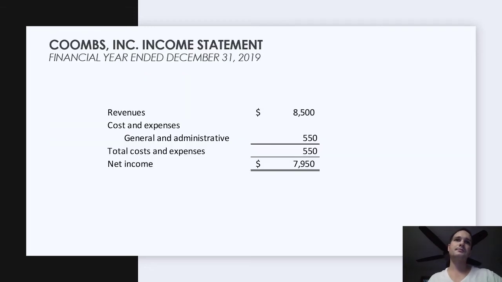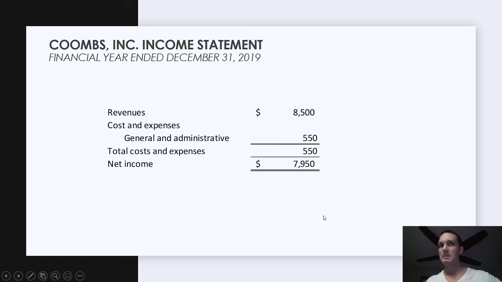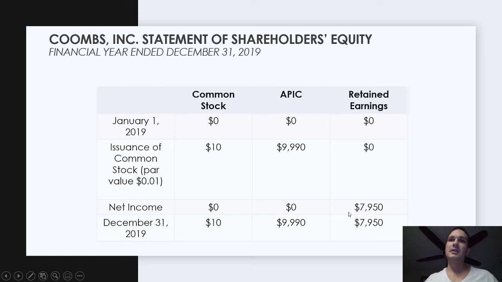So we're okay there. And then let's see how that impacts the financial statements and eventually the accounting equation. So in the financial statements, our revenues now have increased based on that sale on credit. So we're effectively offering credit terms to our customer. And so our revenues are going to increase even though we haven't received cash. And so our revenues increase, which increases our net income, which then in consequence increases our retained earnings here. And so this is always the flow, right? We make our income statement and we increase our retained earnings.